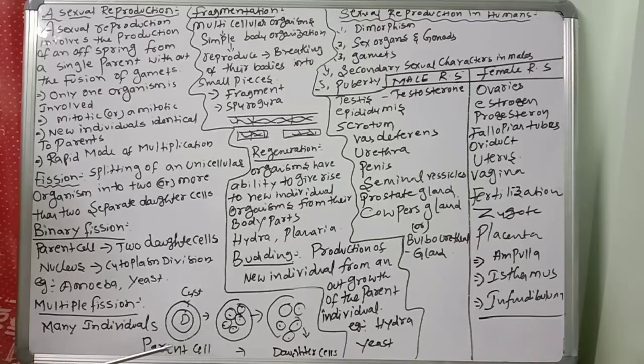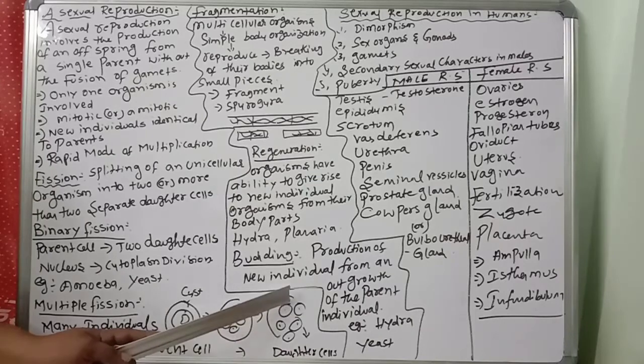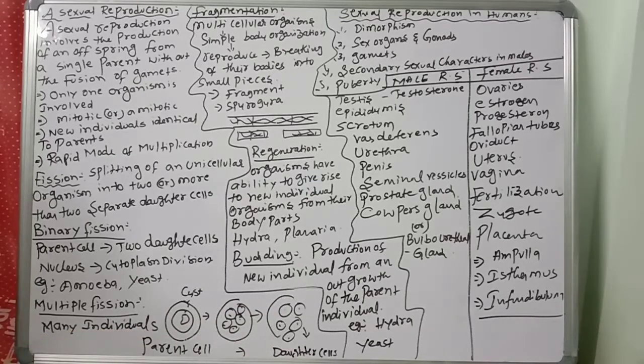The nucleus of the cell divides rapidly and repeatedly, forming many nuclei. Later each nucleus is surrounded by a small amount of cytoplasm, and many daughter cells are produced within the cyst. When favorable conditions return, this cyst will break, and so many new individuals, new daughter cells, will be formed. This type of reproduction is called multiple fission.